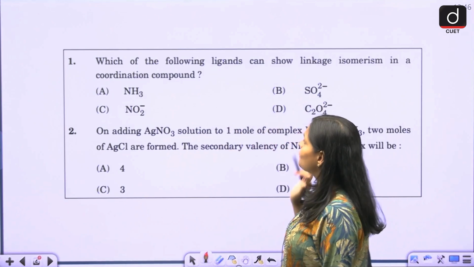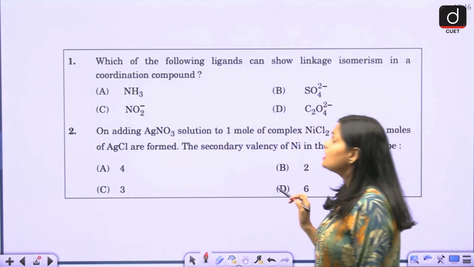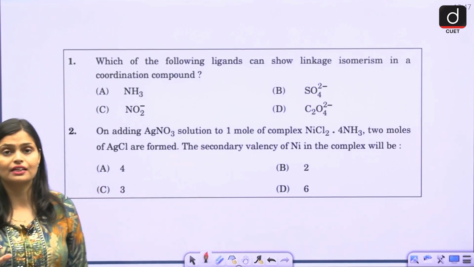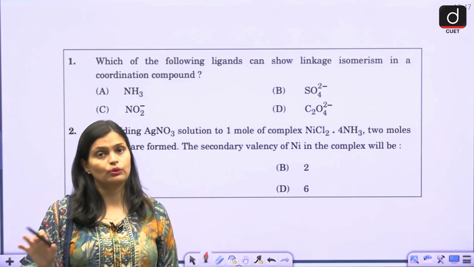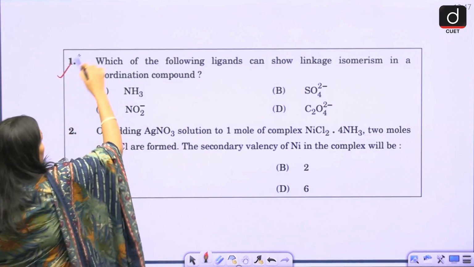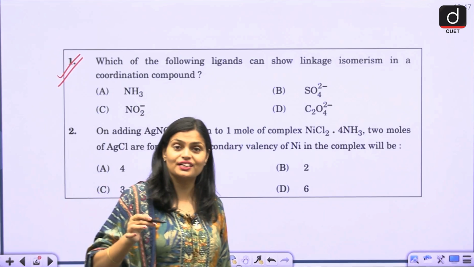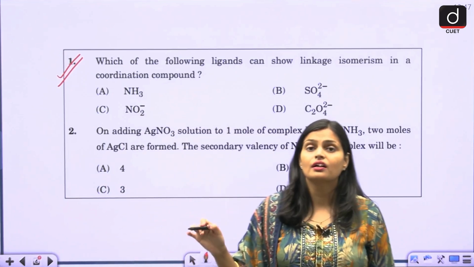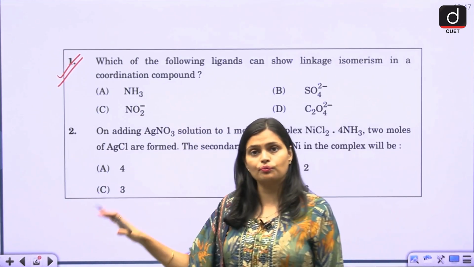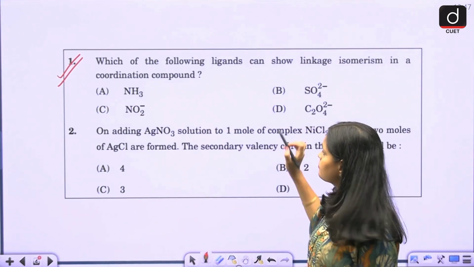Number 1 is: which of the following ligands can show linkage isomerism in coordination compounds? So the first question they ask is from the coordination compounds topic, which is again an important topic, and you will get long answers as well as short and multiple choice questions from coordination.